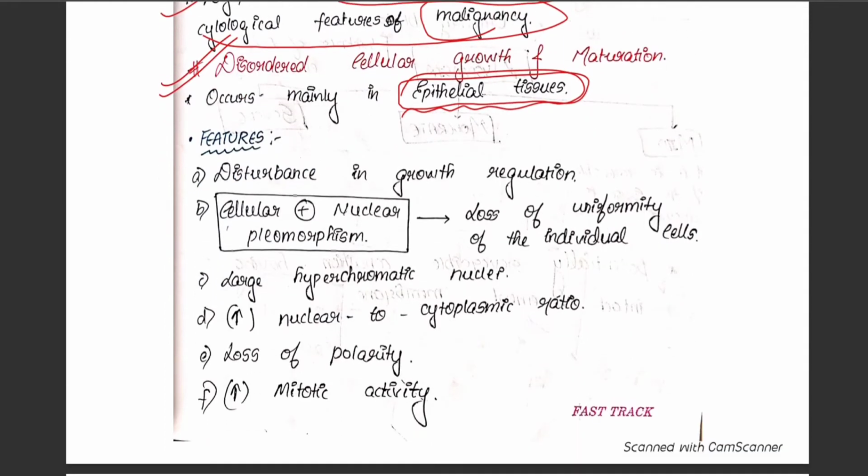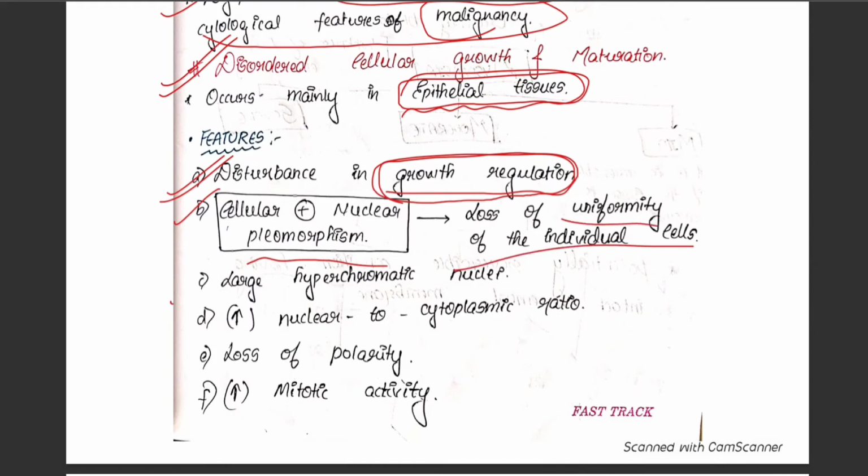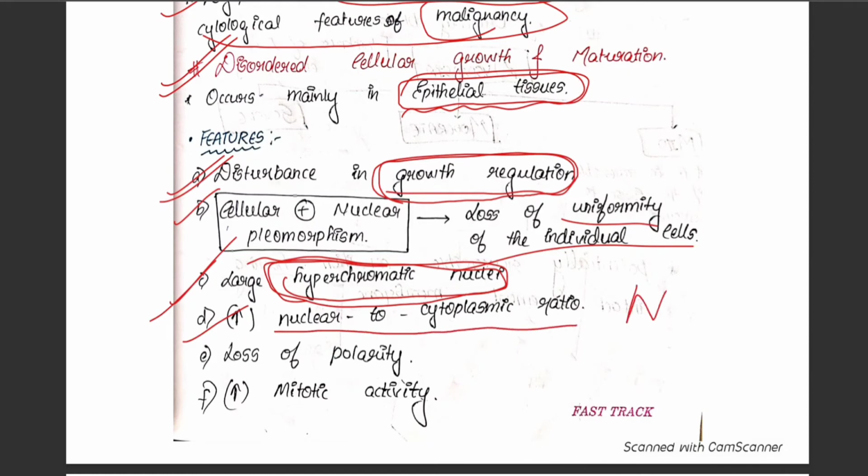What are the features of dysplasia? First feature is there is disturbance in the growth regulation. Second one is cellular and nuclear pleomorphism, which might be due to loss of uniformity of the individual cells. There is presence of large hyperchromatic nuclei, very important, and there is increase in the nuclear cytoplasmic ratio, the NC ratio. There is loss of polarity between the cells, and there is increase in the mitotic activity.